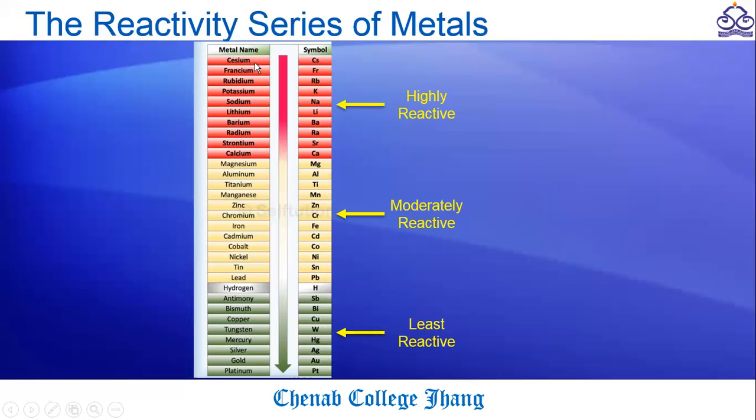In this reactivity series, you can closely observe the elements starting from cesium to lithium. You know that these are group 1 elements, and group 1 elements easily lose their electrons and form cations, so they are very reactive. And the second group, now you can see barium, radium, and till magnesium, you can see that their activity comes after the activity of alkali metals.